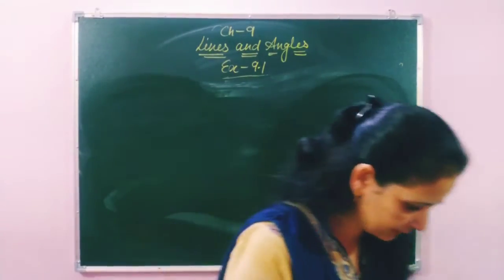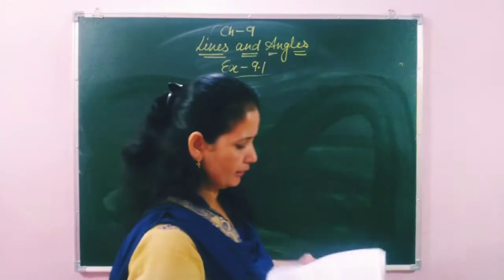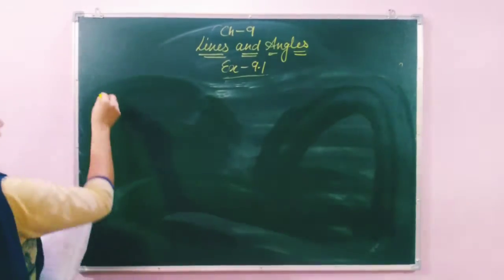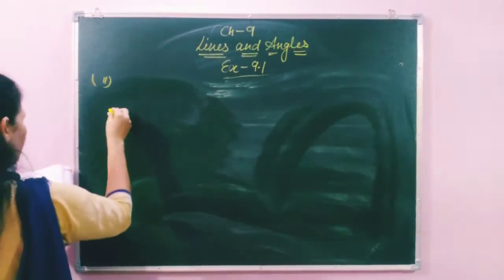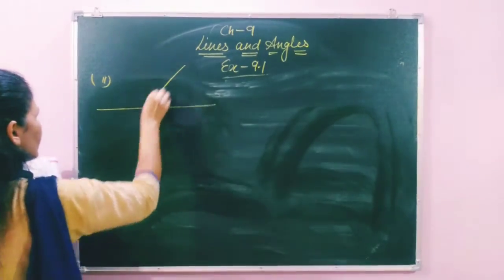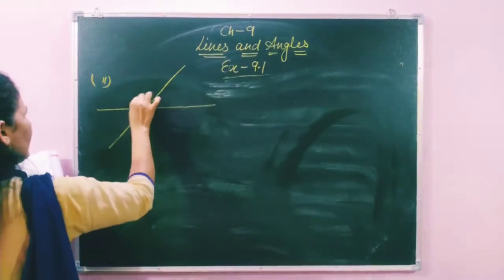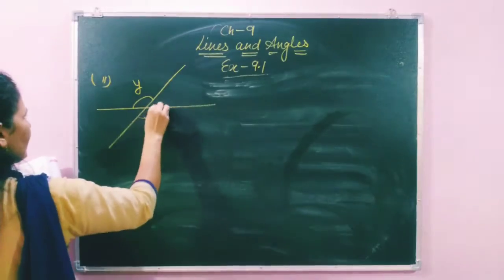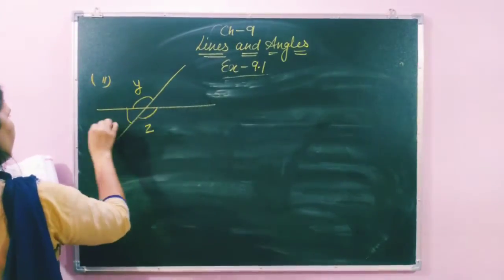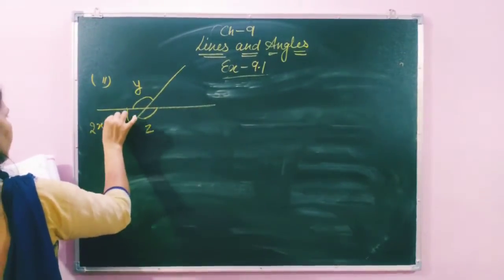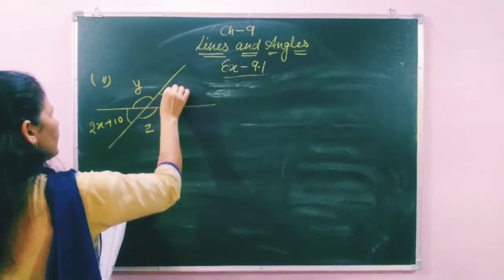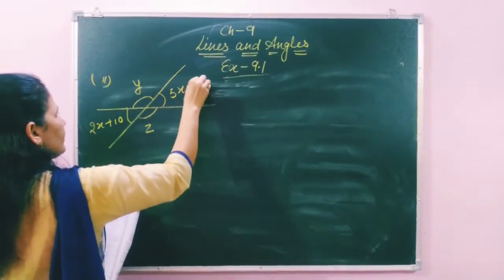Now the second part. In the second part of question number 9, two lines intersect each other. When they intersect, this angle y is vertically opposite to angle z, and this angle is 2x plus 10, and this angle is 5x minus 80.